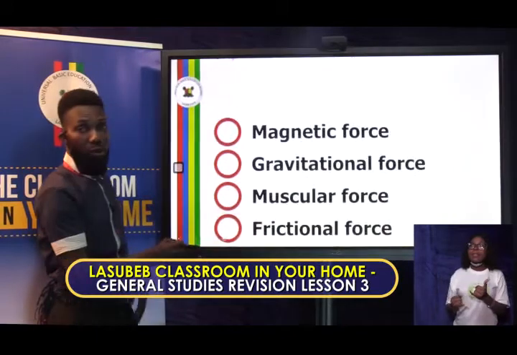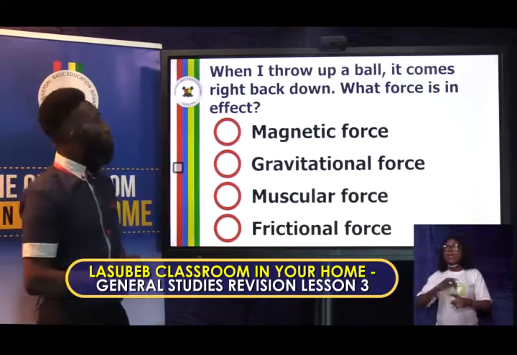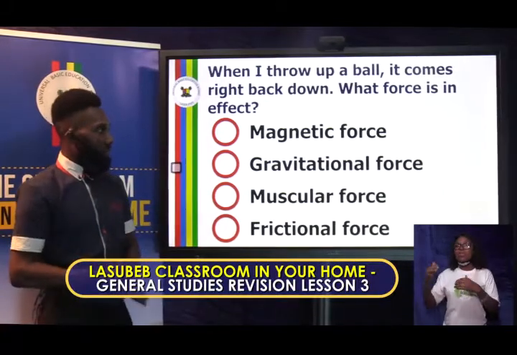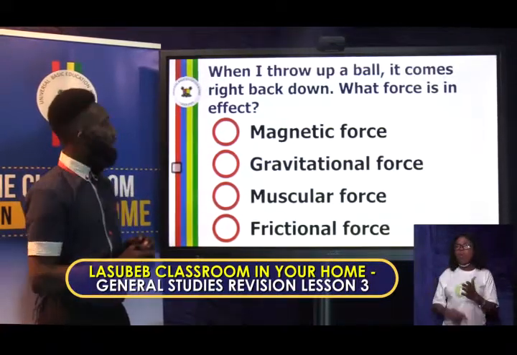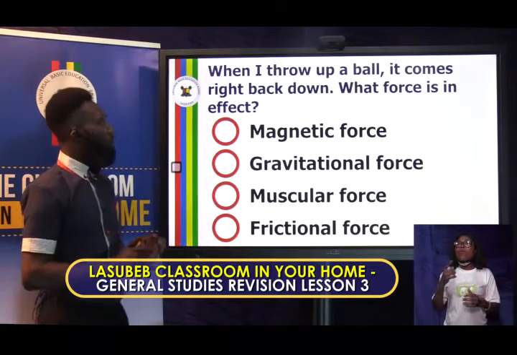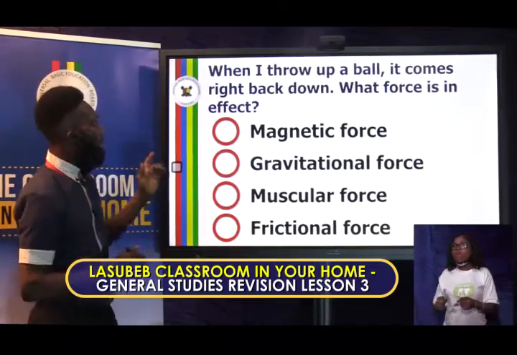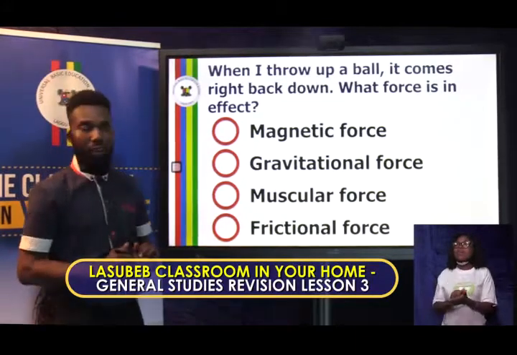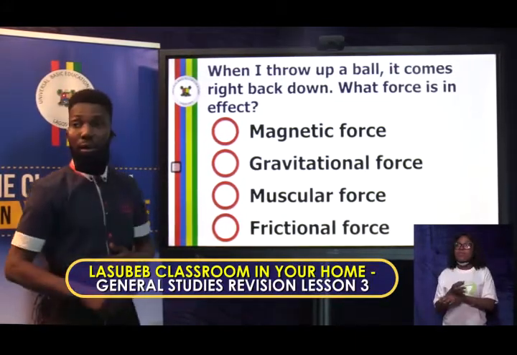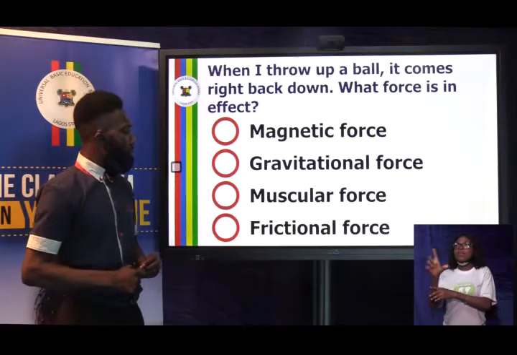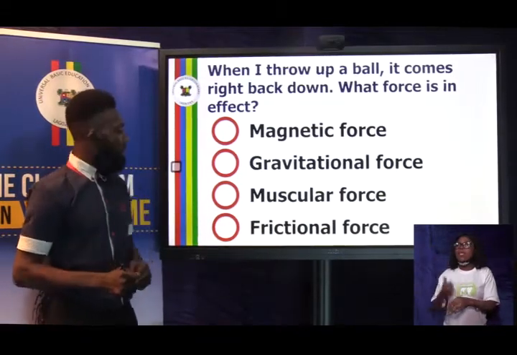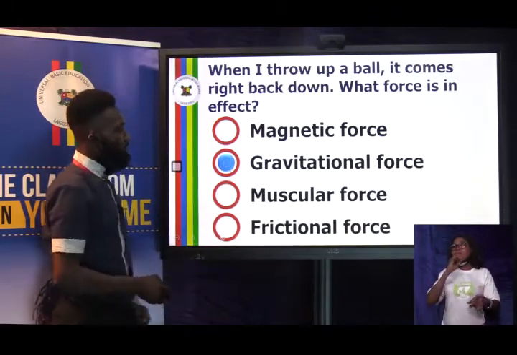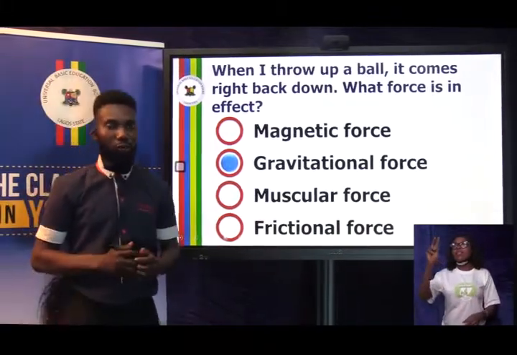Now let's look at the last question for today. When I throw up a ball, it comes right back down. What force is in effect? A. Magnetic force. B. Gravitational force. C. Muscular force. And D. Frictional force. And what's the correct answer? The answer is gravitational force.